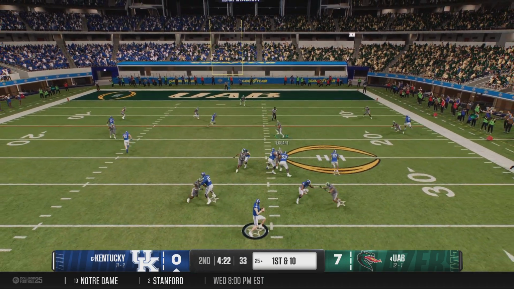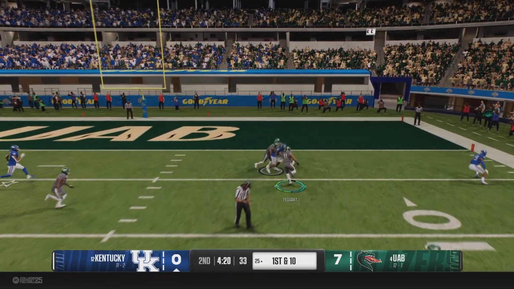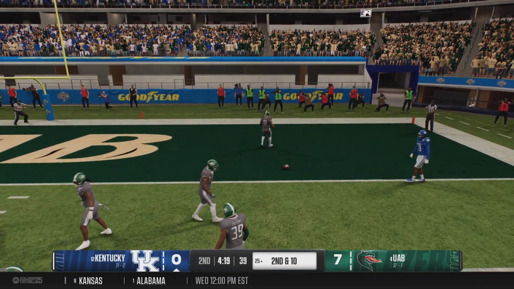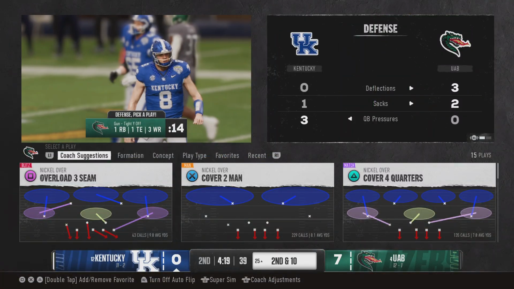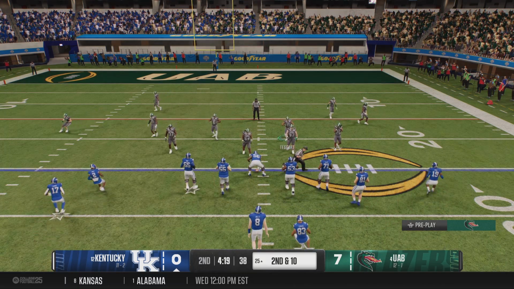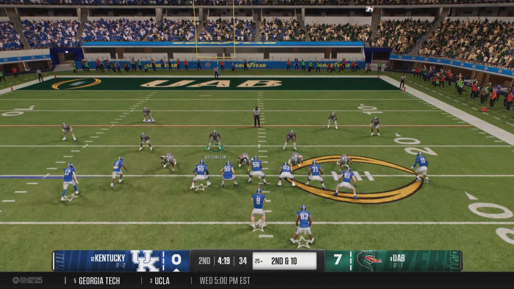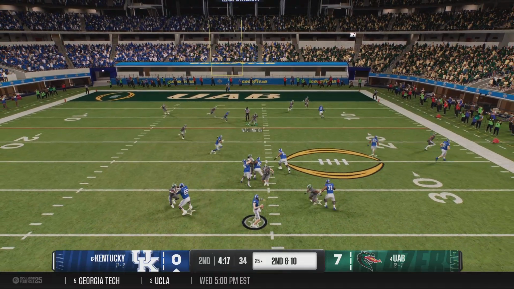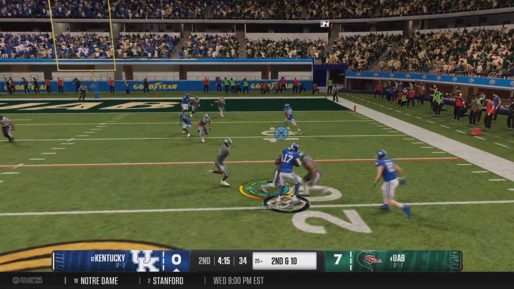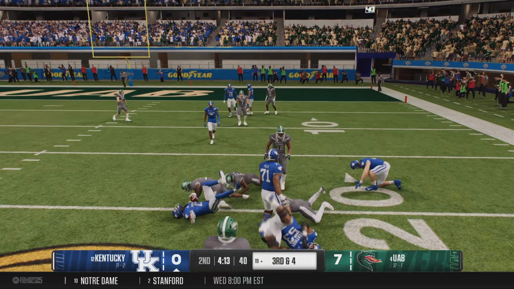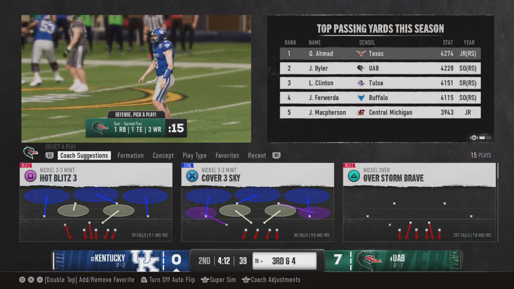Looking to chuck it again. Tries the right with a quick throw. And it's incomplete. The defender arrived the same time as the football. And now it's second down. Quarterback drops back from the shotgun, looking for a receiver. He finds his man. 6-yard gain sets up a 3rd and 4.